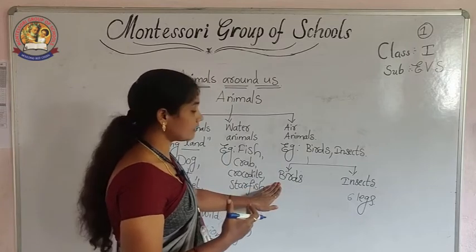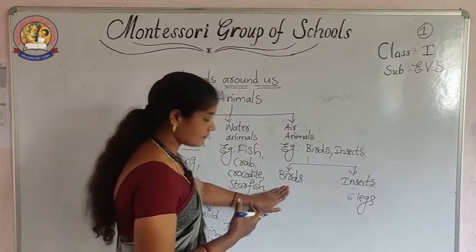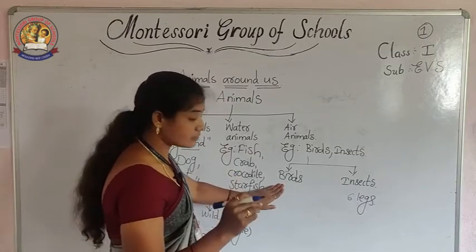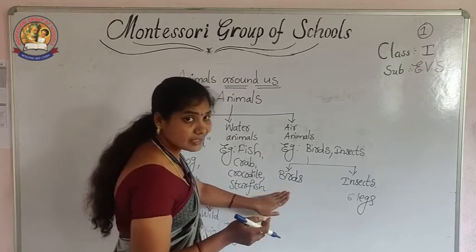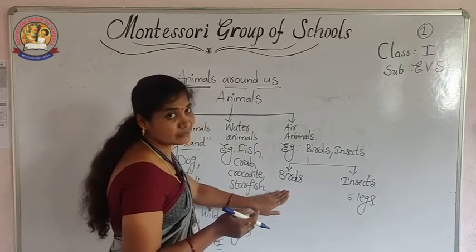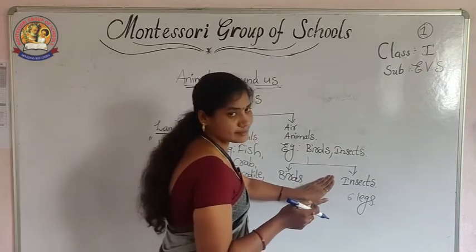Birds have feathers on their body. There are no hands for the birds; the hands are modified like wings. By using its wings, birds are flying in the air. Next, coming to the insects.